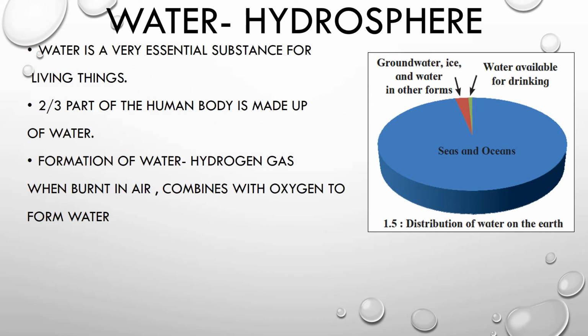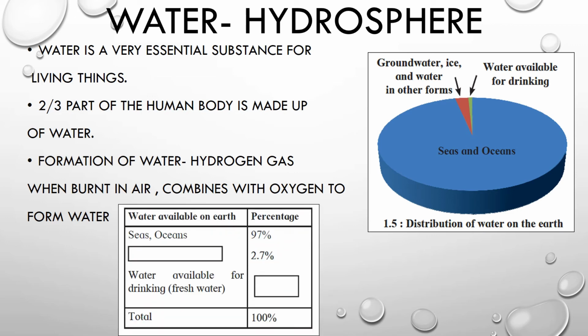So then what is the next highest source of water? That is groundwater, ice and water in other forms. Groundwater is water that is present under the ground. It is not freely available. We need to dig wells, we need to dig bore wells to get that water, right? And ice also cannot be used readily as a source of water. The next major part of the water is present in the earth's atmosphere, which is also not very accessible. We cannot readily use it. So the water that is available for drinking is a very small quantity, and therefore we need to conserve it.